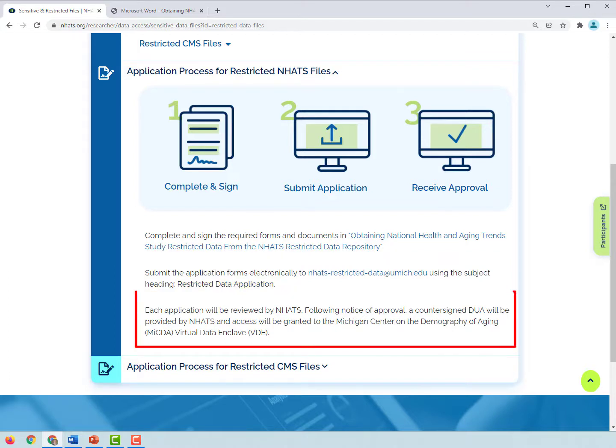Each application will then be reviewed by NHATS staff. Following notice of approval, a countersigned DUA will be provided and access will be granted to the Michigan Center on the Demography of Aging Virtual Data Enclave.